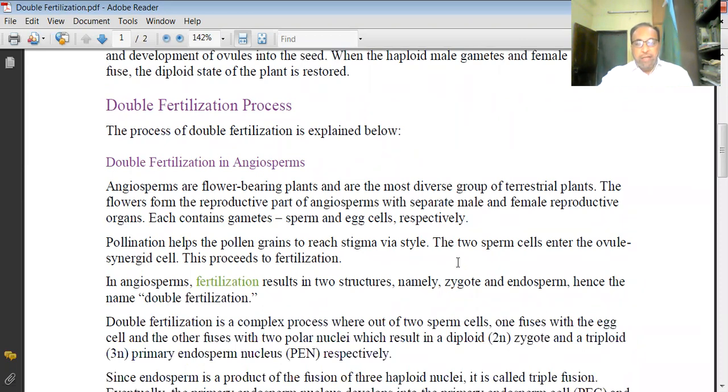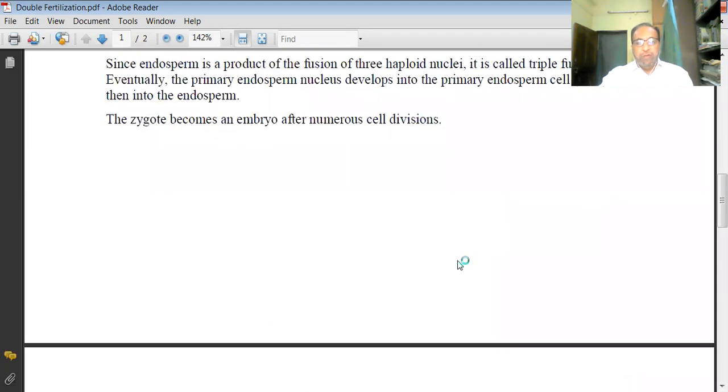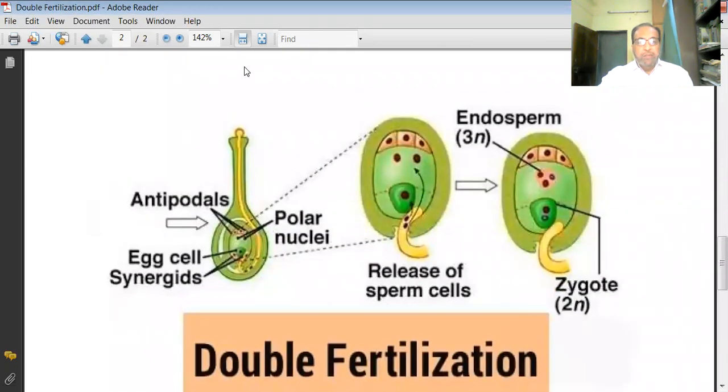With special reference to angiosperms, you will find that such a type of female gametophyte is present. This female gametophyte contains the stigma, style and ovary. Inside the ovary, the embryo sac is present. In this embryo sac, the egg is present as a haploid gamete, and in the central side, two haploid nuclei are present that are called polar nuclei, or also called secondary nuclei.